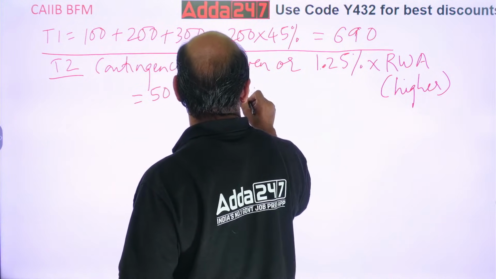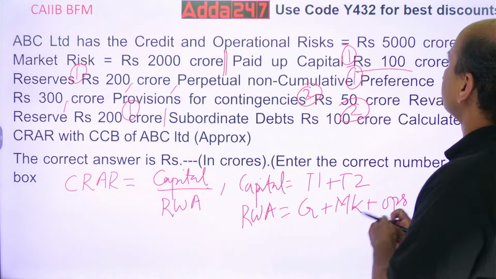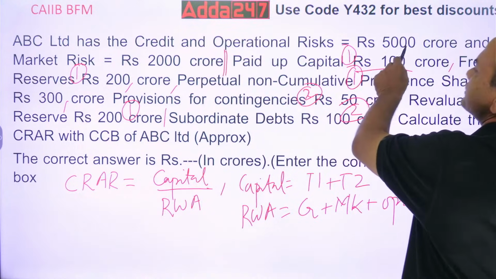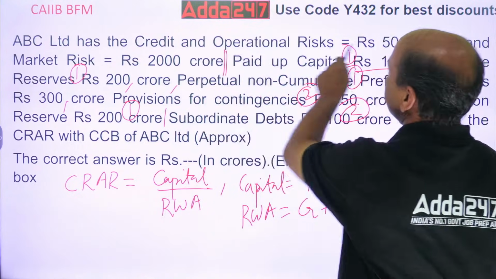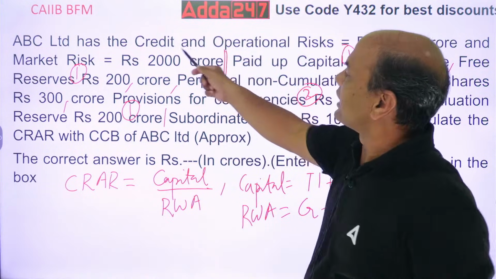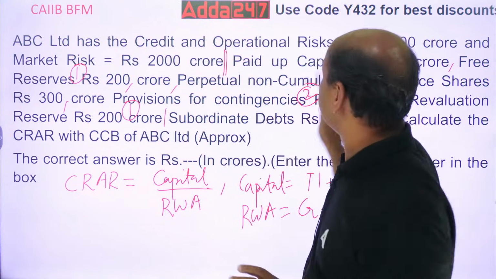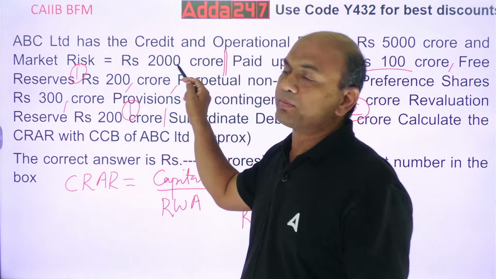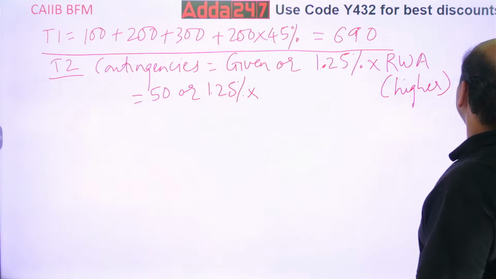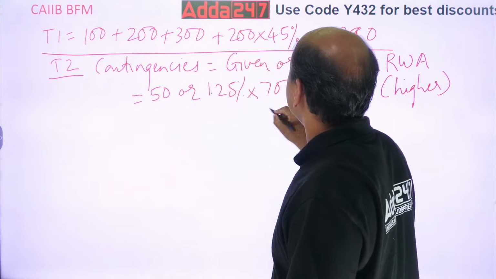1.25% into what is my total RWA? Total RWA is 5,000 and 2,000. 5 plus 2. Pay attention everyone. 5,000 is for credit and operations both. Credit and ops combined it is given 5,000, and one is for market risk, 2,000. So 7,000. Clear? 7,000. So do it now.